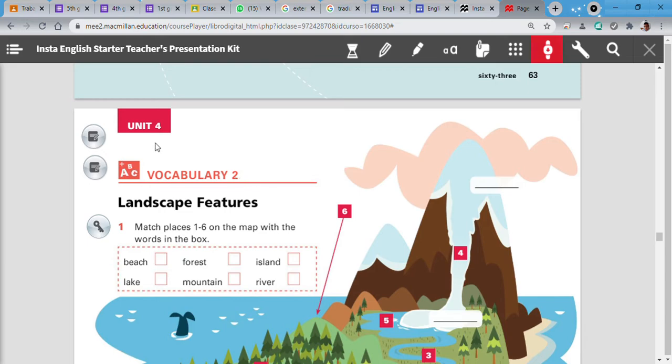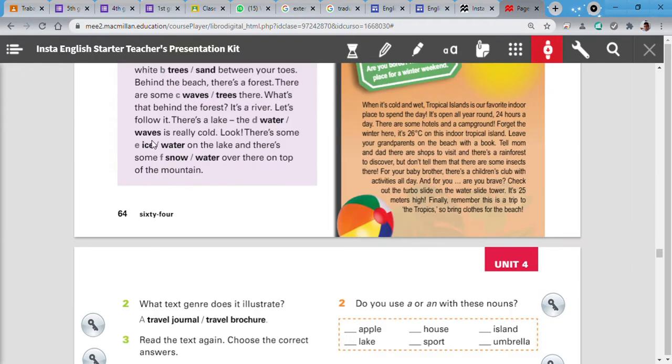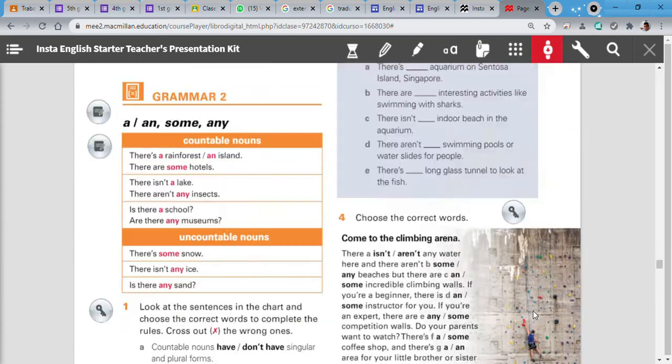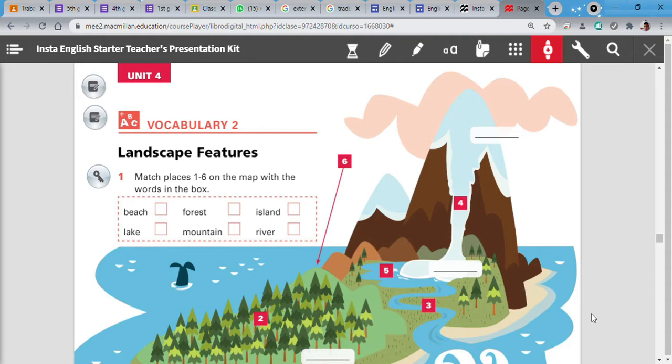So we're going to work on unit number 4, page 64 and page 65. Well, in this part we're going to start with vocabulary number 2, landscape features.